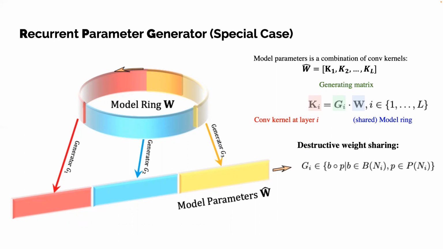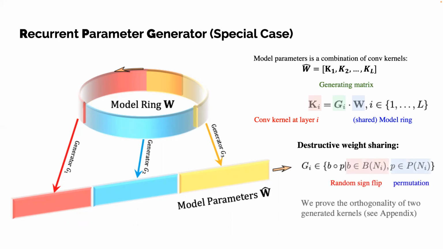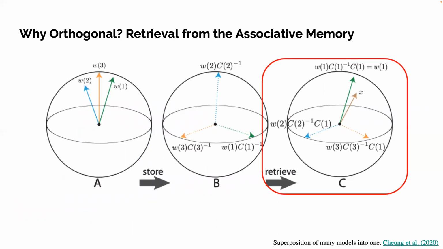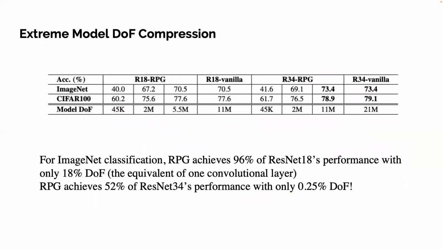Specifically, we ask the generation matrices G to be orthogonal to each other with random sign flipping and permutation. The orthogonal matrix G makes each kernel as dissimilar as possible. Another way to understand the intuition behind the orthogonal G is that we consider RPG as retrieval from the associative memory. Our RPG achieves extreme DOF compression with not much accuracy loss.